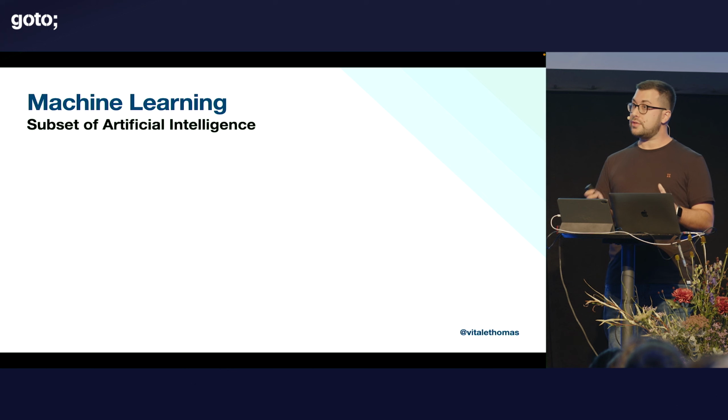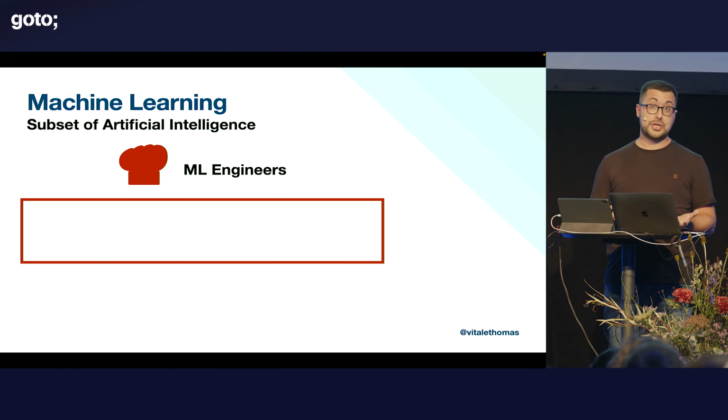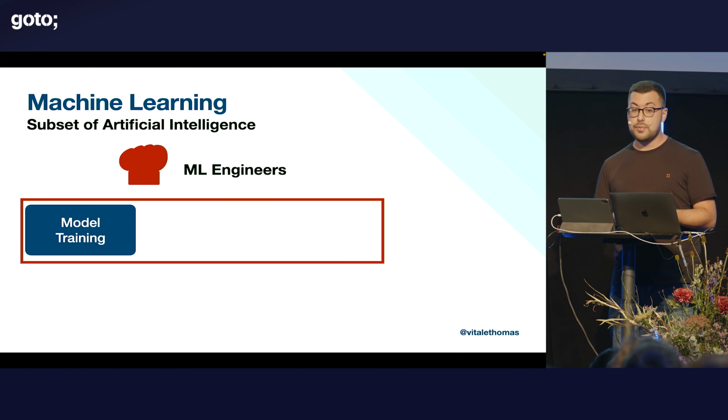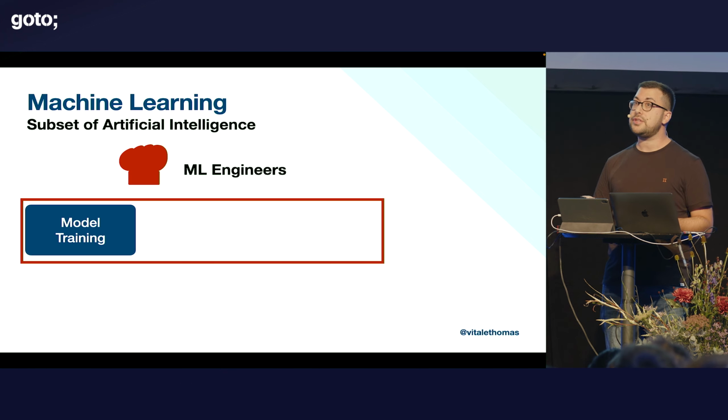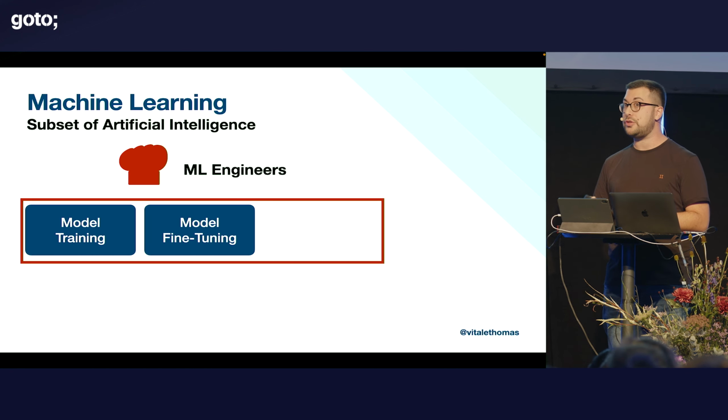We have different roles in these environments. We have, of course, machine learning engineers. They are the ones training a model. For example, if we talk about language models, they are training a model to process and generate natural language, for example, English, but it could be any different language. You might use the outcome model directly. That's called the foundation model, or you might need to customize it a bit, adapt it to some very specific domains and use cases. That's what we call fine-tuning.